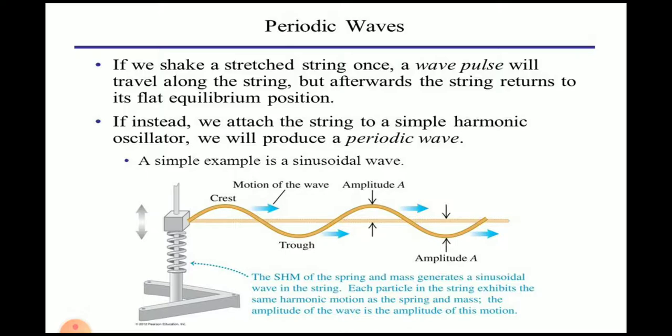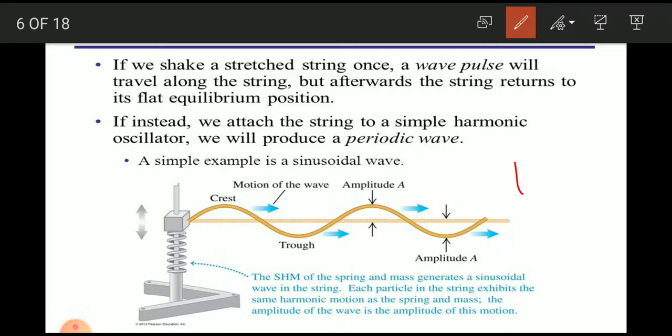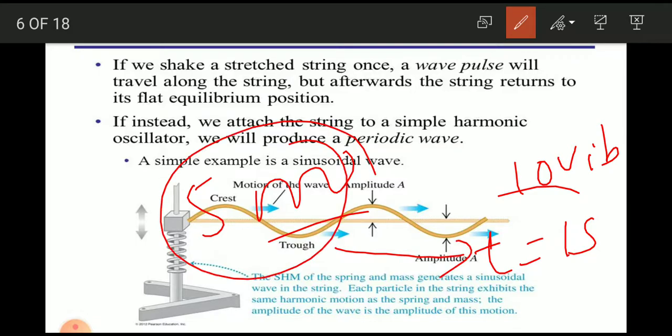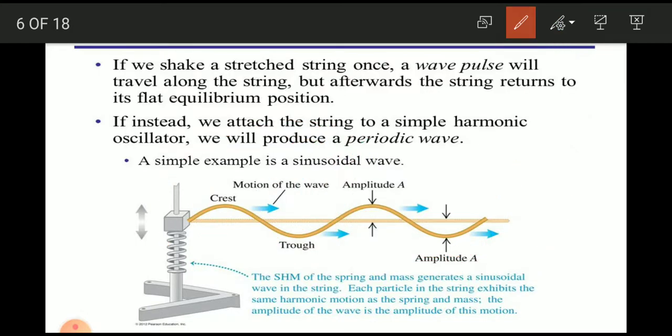If 10 vibrations are completed in 1 second, the frequency is 10. If 5000 vibrations are completed in a time of 1 second, the frequency will be 5000. And the time for one vibration is called the time period.